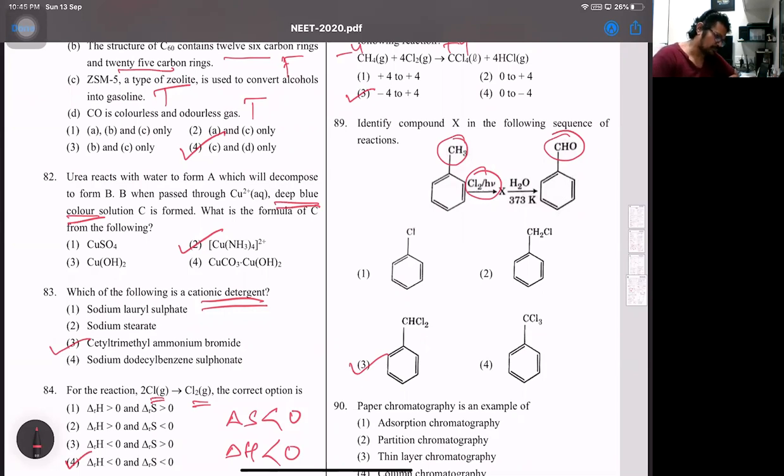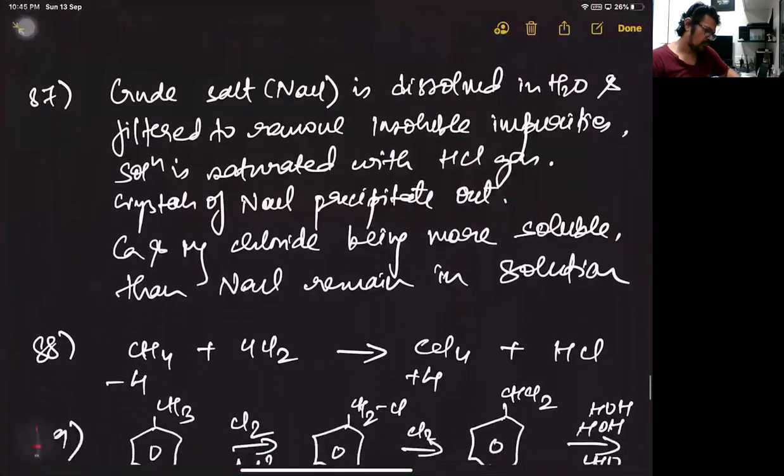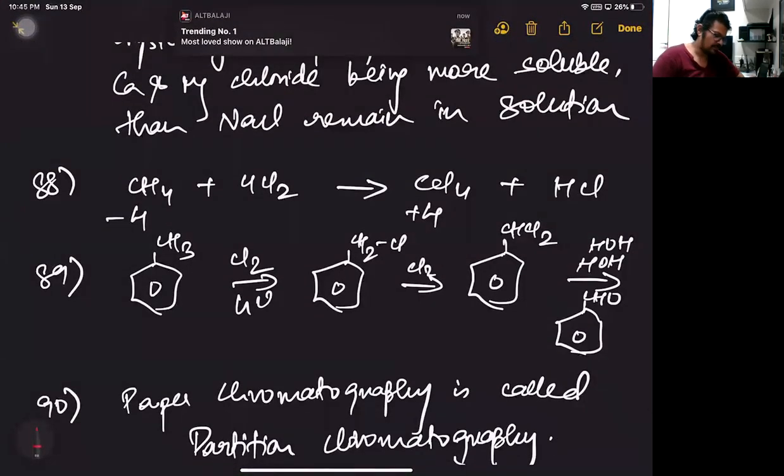Observe this part. This was 88, now 89, look at that. First, one H is replaced, and we get benzyl chloride. One more H goes, we get the benzene ring with CHCl2. And then with 2 moles of water, it will form an unstable diol that will give me benzaldehyde.